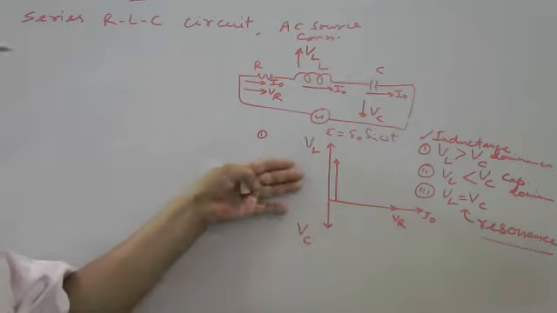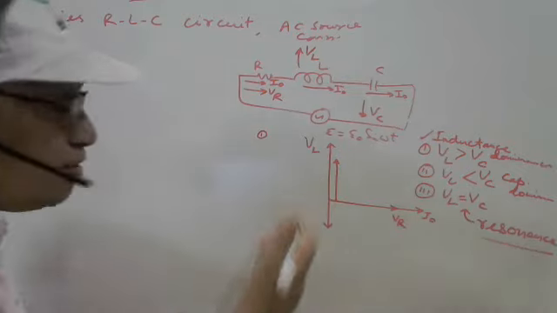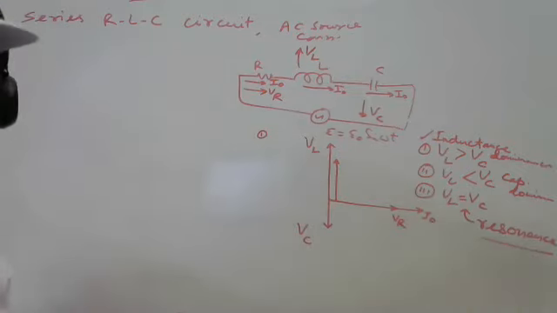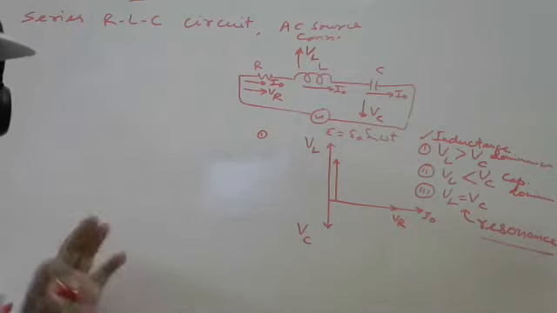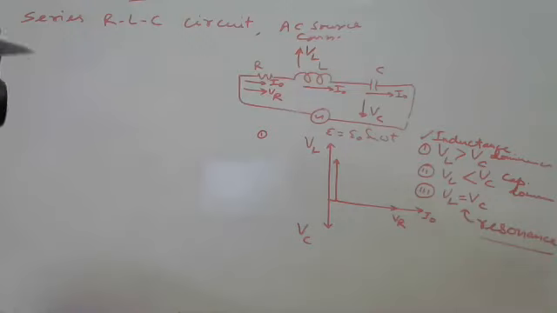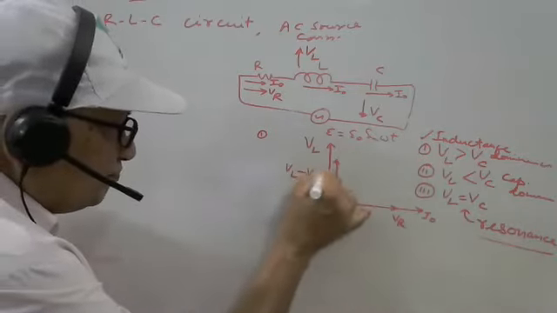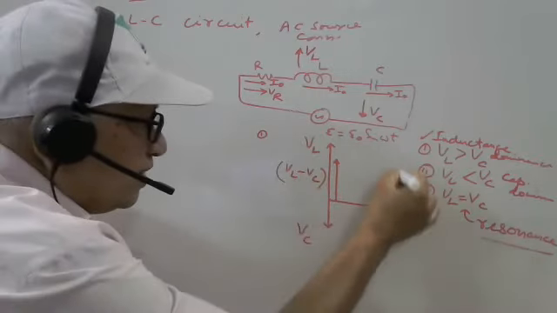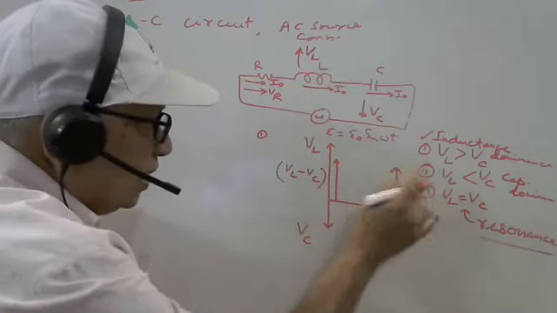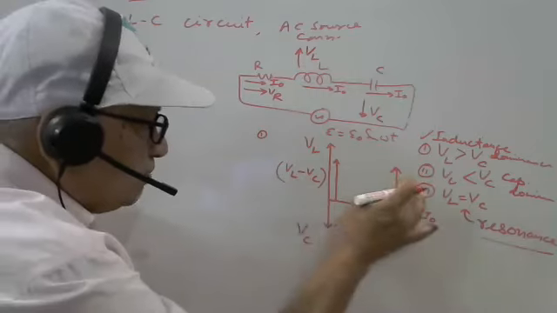Voltage is not a vector quantity, but it is AC, and because of the phase difference we represent it in vector form. So this is VL minus VC.